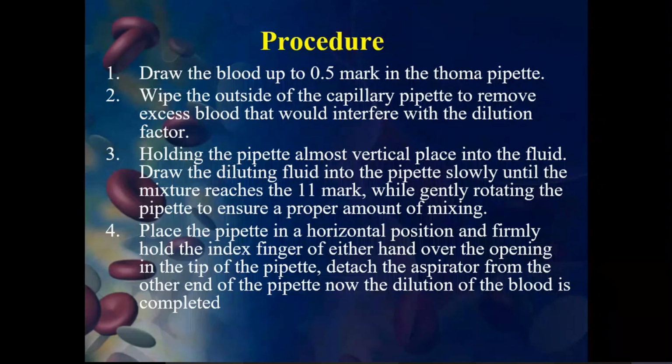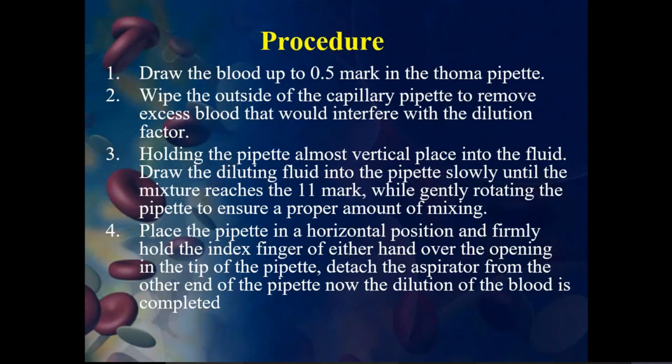The pipette already has blood up to the 0.5 mark. Now by placing this 0.5 mark thermopipette in the WBC diluting fluid, we are going to suck the diluting fluid until the total volume reaches the 11 mark. So it is already 0.5, and then we dilute up to the 11 mark, while gently rotating the pipette to ensure proper mixing.